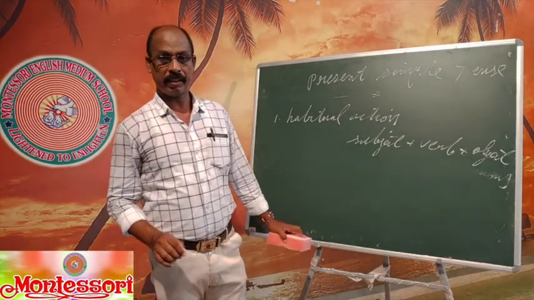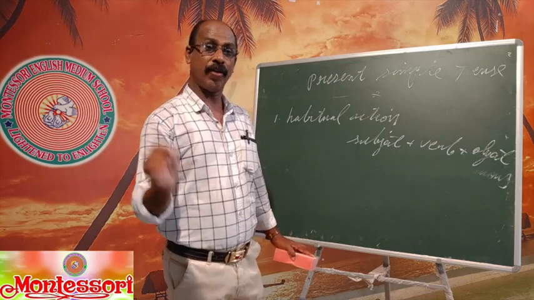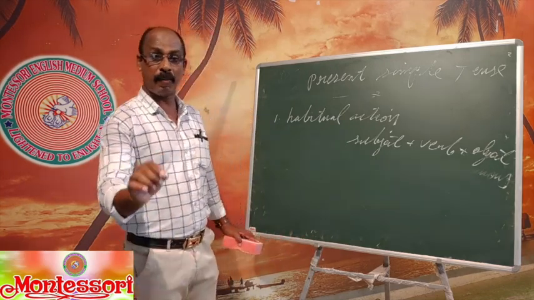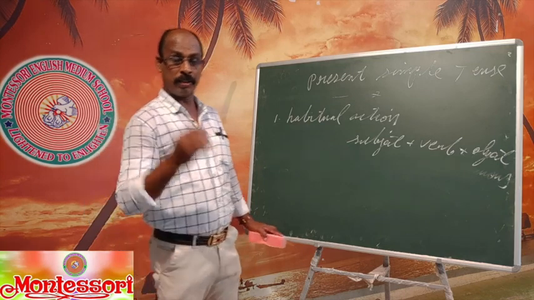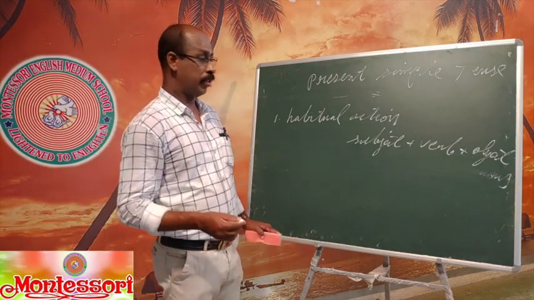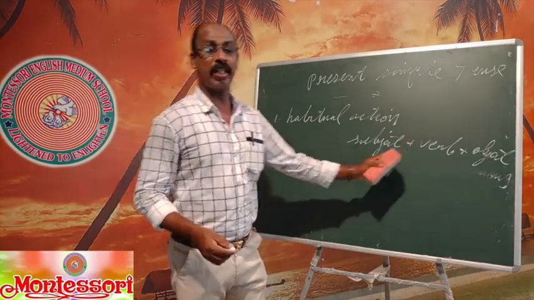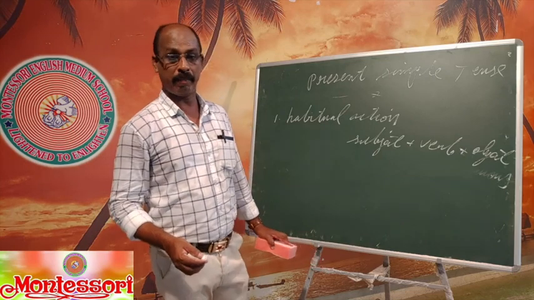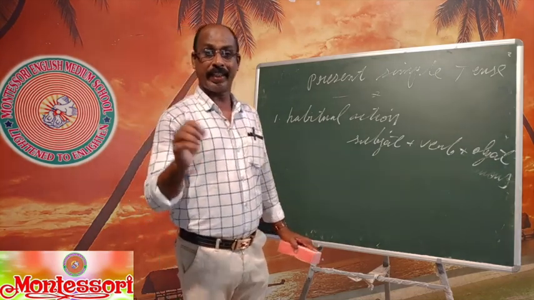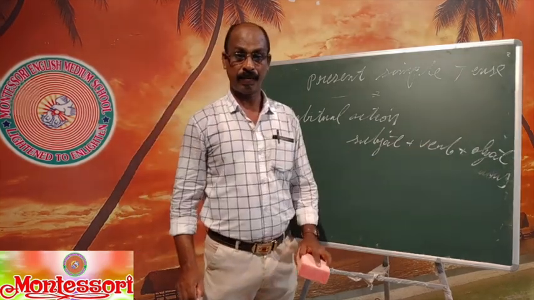What is a subject? The person, place or thing we are speaking about is called the subject. You may talk about a person, your own parents, friends, etc. Verb: the action they do, or the condition of the subject, is called a verb. The object is a person or thing on or for which the action is done.